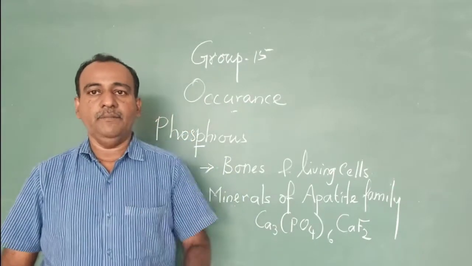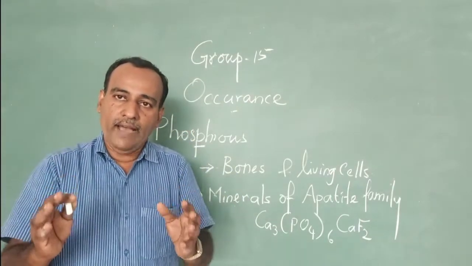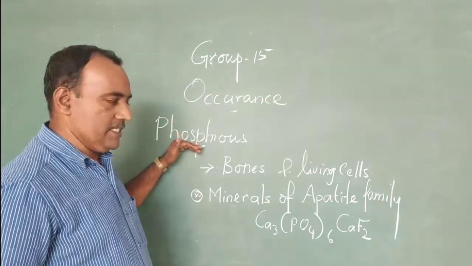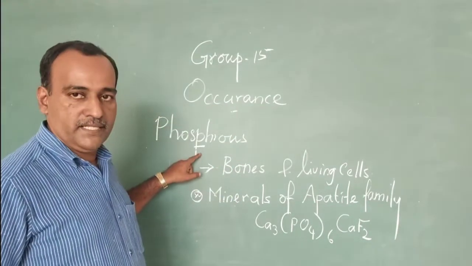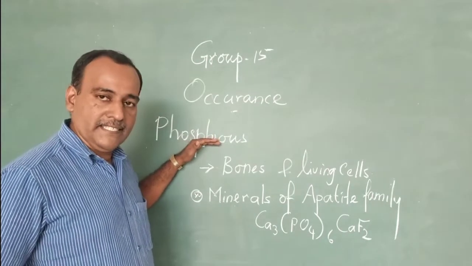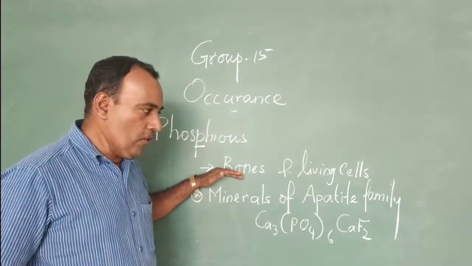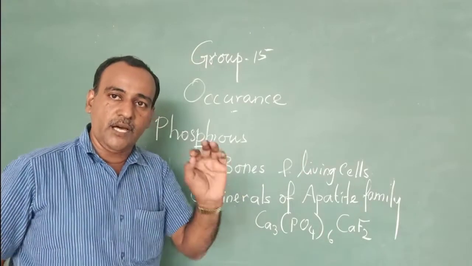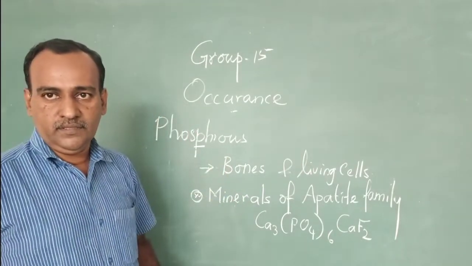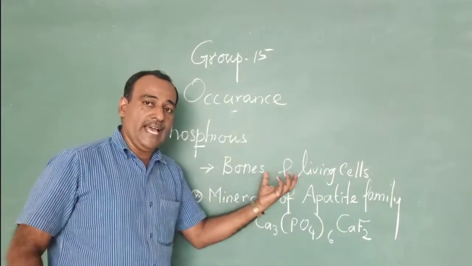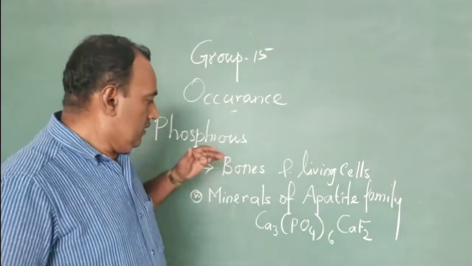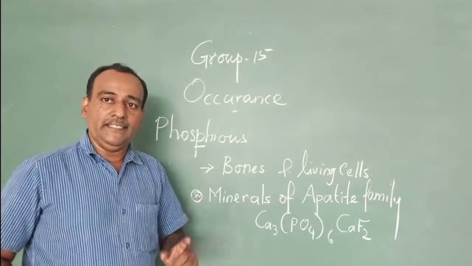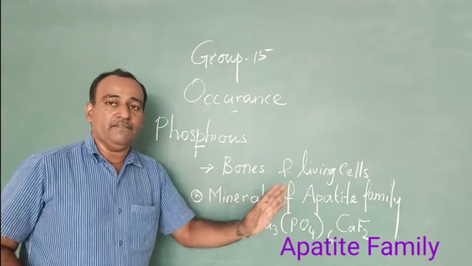The second element in the nitrogen family is phosphorus. If you talk about the occurrence of phosphorus, it is mainly present in the bones and living cells of living beings. It is also found in minerals of the apatite family.